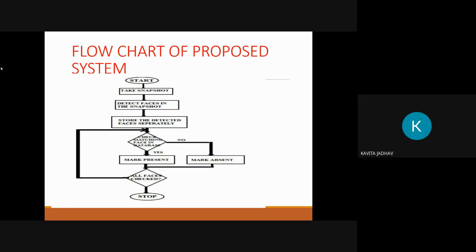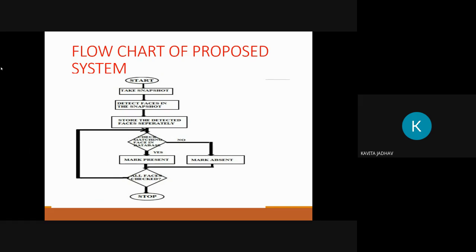If it matches a face in the database, then it will mark present, and then it will check whether all faces are checked or not. This process will continue until all faces are checked. If the face does not match the database, then it will mark absent,